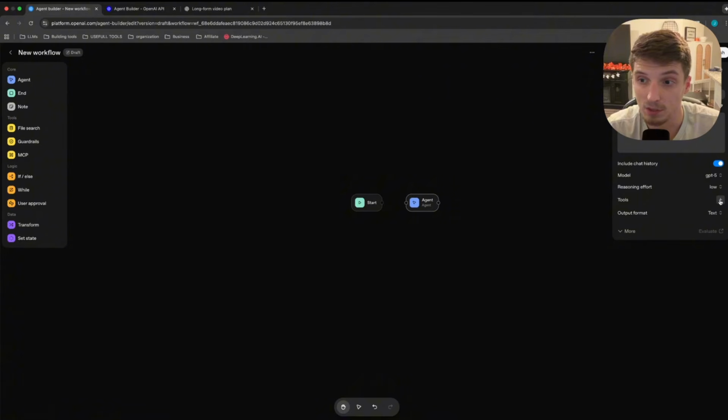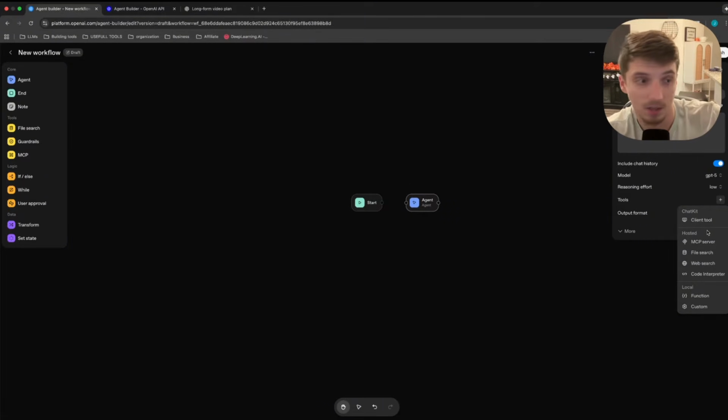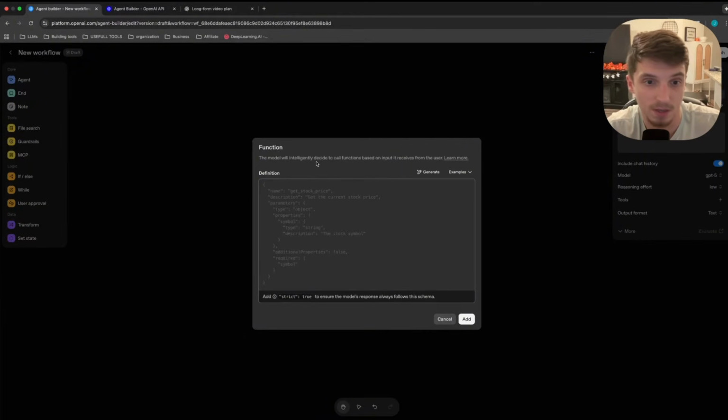Now, here's the big thing: tools. Us N8N guys are very familiar with giving an AI agent tools. It's basically giving it things that it can use to accomplish the task that we want it to accomplish. But if we look here, very limited on tools. You may think, because we're coming from N8N, we can use tons of tools and even custom tools, which you still can here. But we're trying to think in the mind of a chatbot, chat widget. We need to think of what we would want a chatbot to be able to do on a company's website. So we have the client tool here, which is basically a custom function. The model will intelligently decide to call functions based on input it receives from the user.